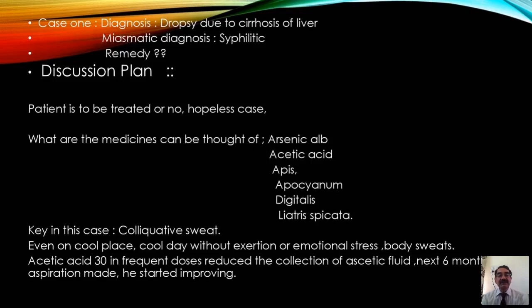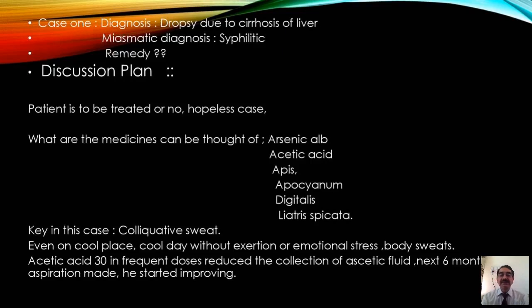Another very interesting thing we noticed in this patient, which I can say is the key, is the colliquative sweat. This patient sweats even in a cool place, on a cool day, without exertion or emotional stress. That is a classical feature you see in acetic acid. And acetic acid 30 was started in frequent doses, and it reduced the collection of ascitic fluid.